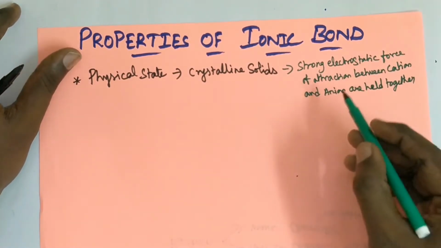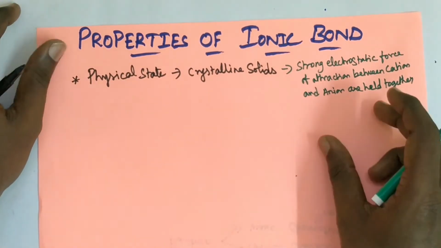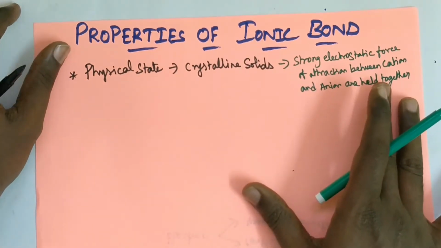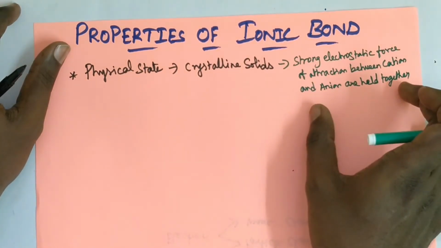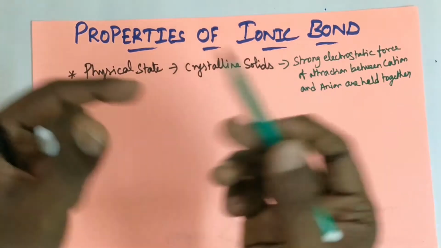Due to the oppositely charged ions in the bond, they are strongly held together by strong electrostatic force of attraction. If they are held together tightly or strongly, they are arranged uniformly.